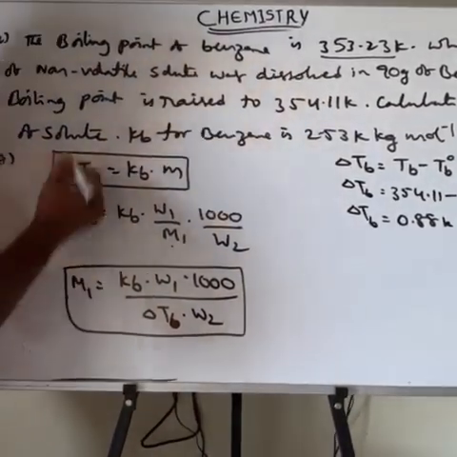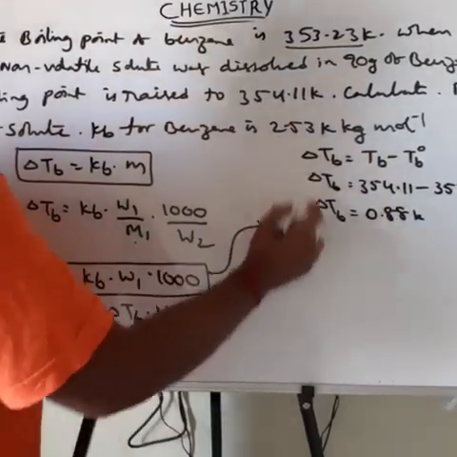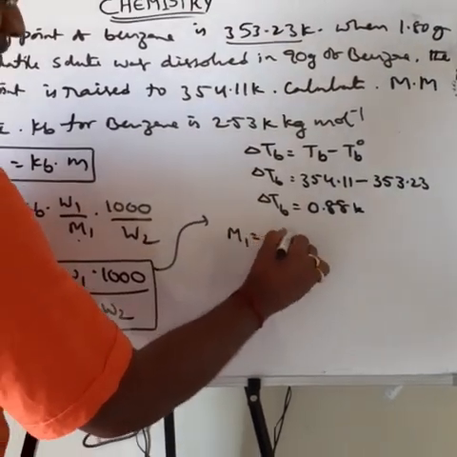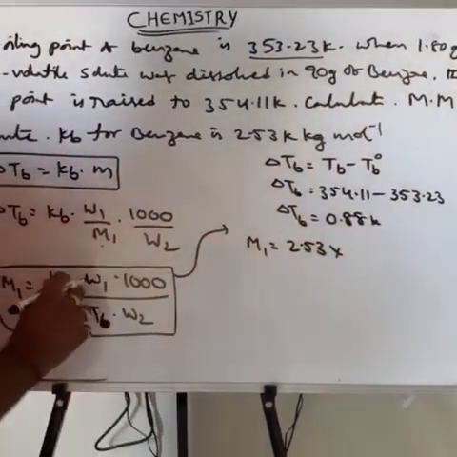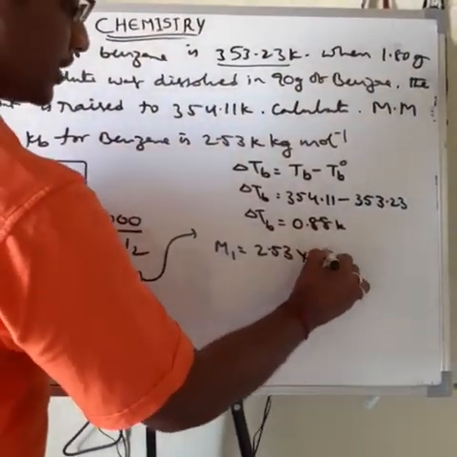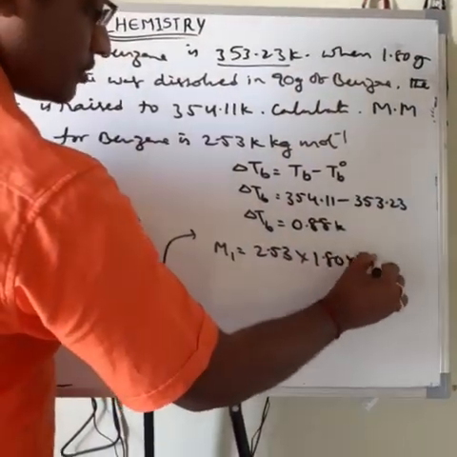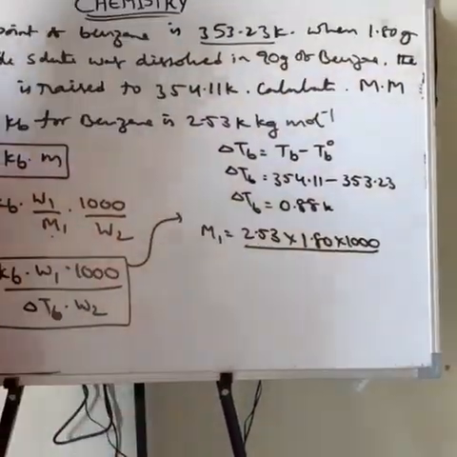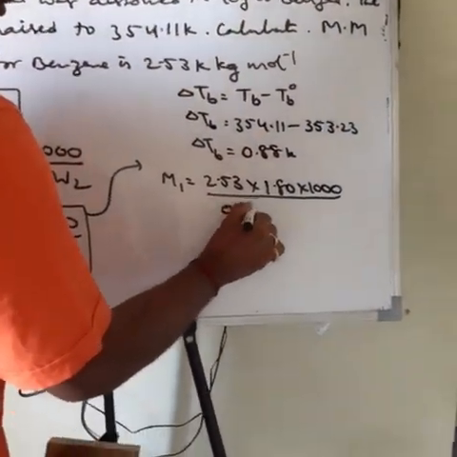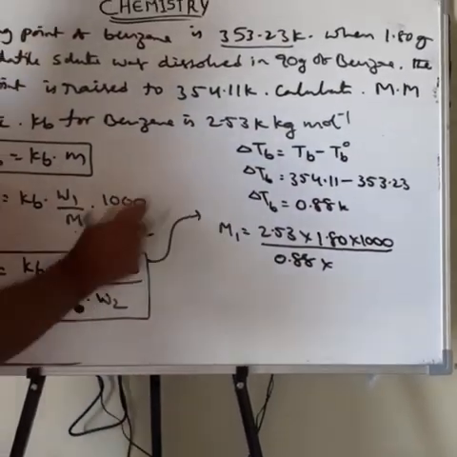In this formula we substitute the values: Kb 2.53, into W1, the weight of solute, 1.80, into 1000, divided by delta Tb, 0.88, into W2, the weight of solvent, 90.